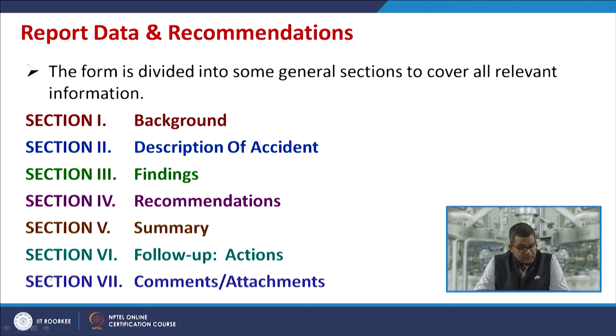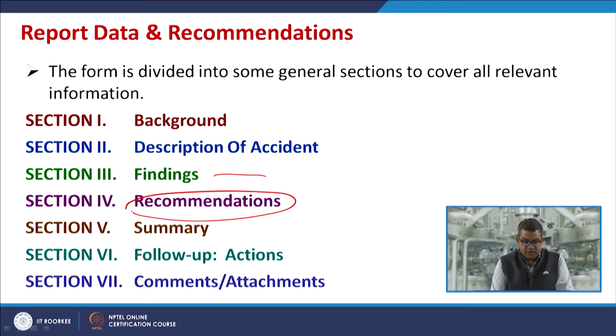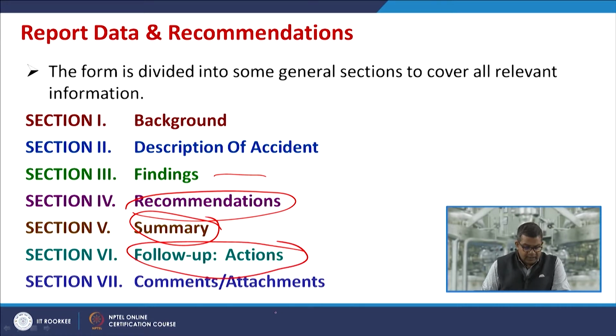These sections may include: section 1, the background; section 2, a detailed description of the accident; section 3, the findings of the investigating team; section 4, the recommendations suggested by the investigation team; section 5, the summary; section 6, the follow up actions; and section 7, the comments. Various kinds of attachments may be used for reference in this particular report.